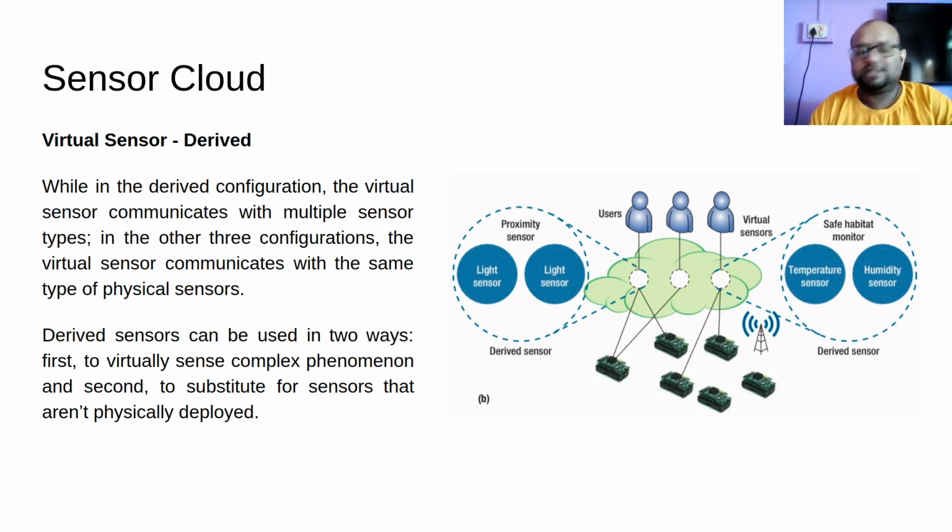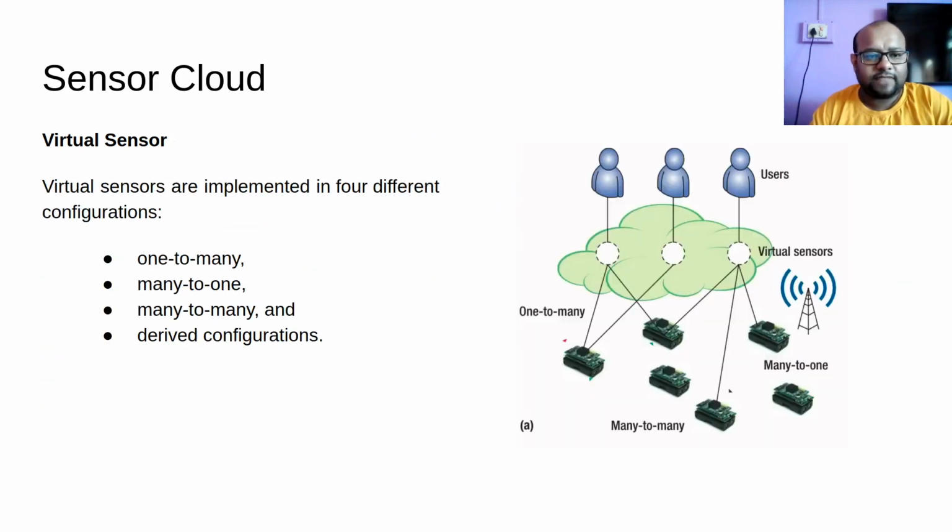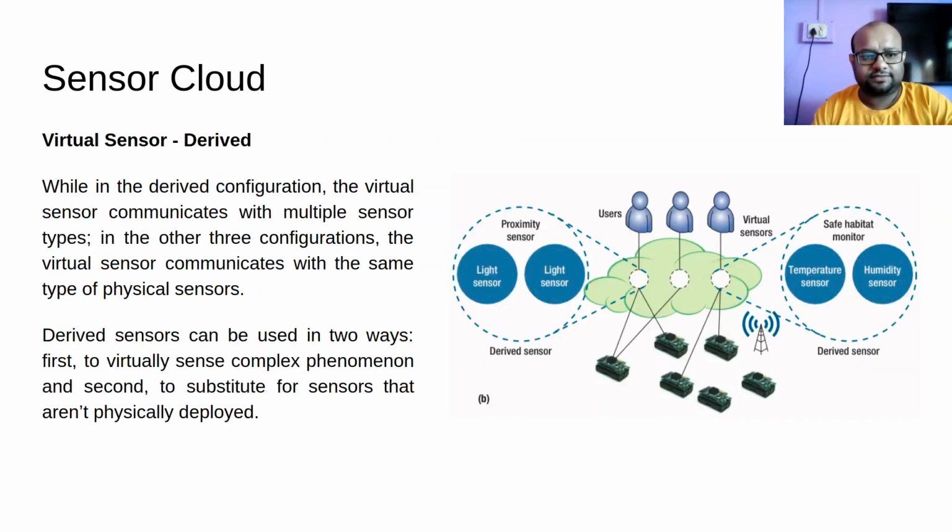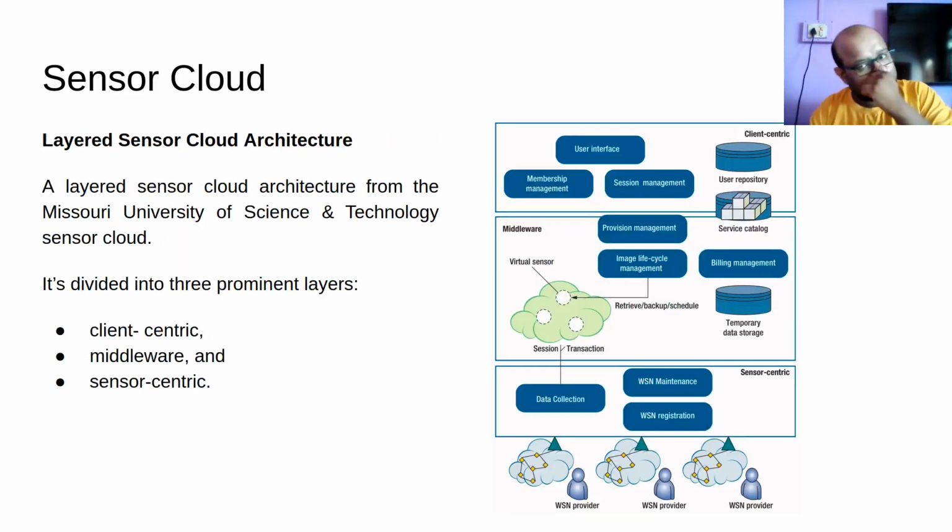So this is the derived configuration. We have seen four different configurations of sensor cloud, of virtual sensors: one to many, many to one, many to many, and derived configurations. Let us now talk about the layered cloud architecture.